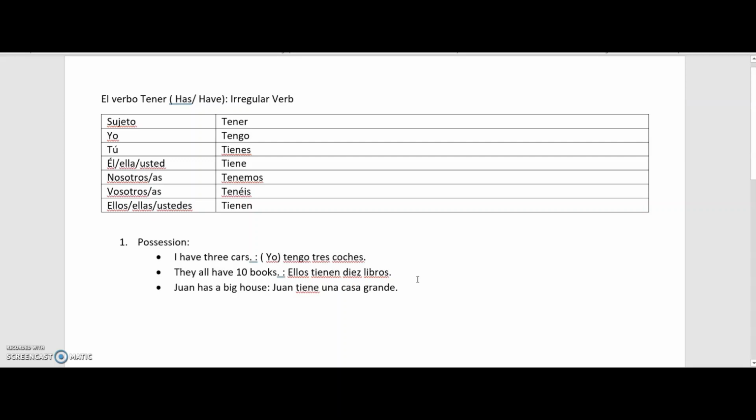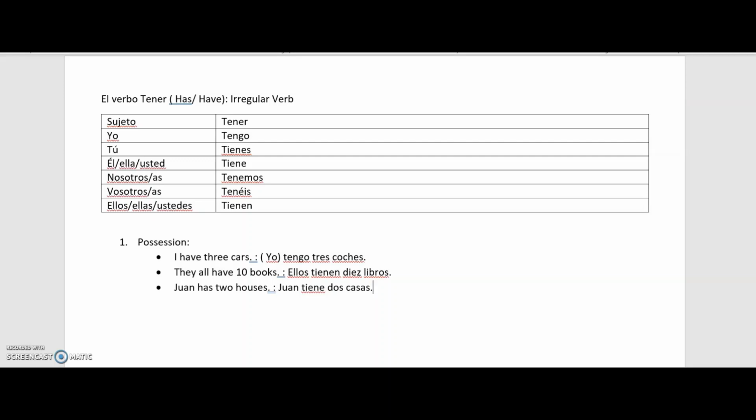Okay, right now we have not done adjectives. So rather, if I want to say Juan has two houses, then I can say Juan tiene dos casas.